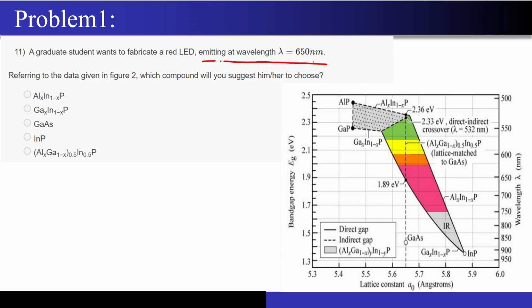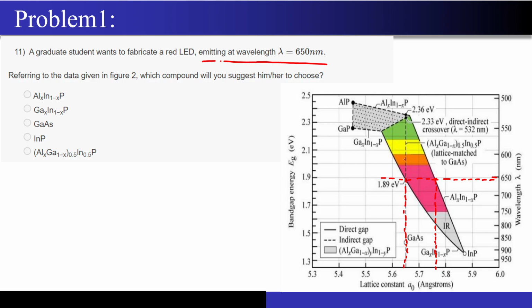So what did I say? Corresponding to 650 nanometer, first of all draw a horizontal line. This is my 650 nanometer point over here. I will just draw a horizontal line like this. Now what I'm seeing over here is that if I take this particular point, I can project it downwards over here. Also, if I take this particular point, I can also project this downwards.